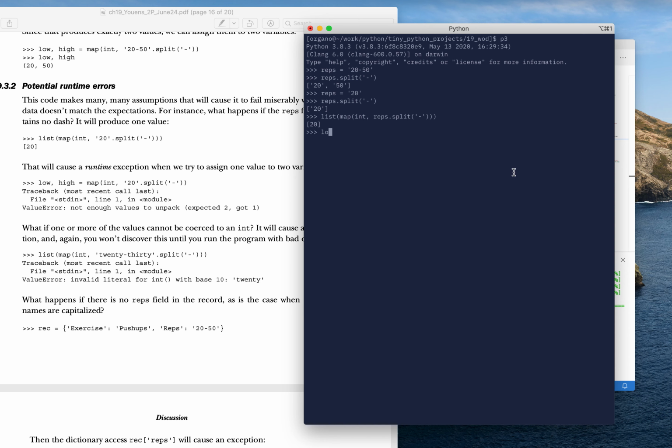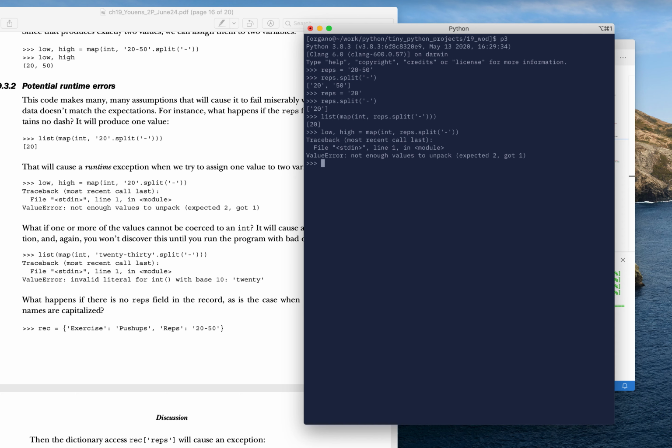Whoops. Let me take that bit right there. If I try to assign that to low and high, that's going to blow up because the map is only going to produce one value, and I'm trying to tell it to assign it to two values, and Python's just like, no, can't do that. Now the problem is that this is a runtime exception. There's no real way that Python will know that this is going to happen at compile time.